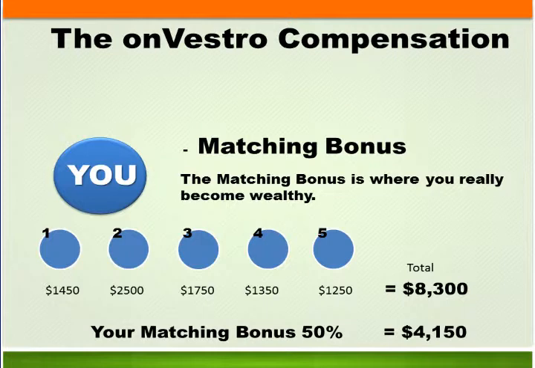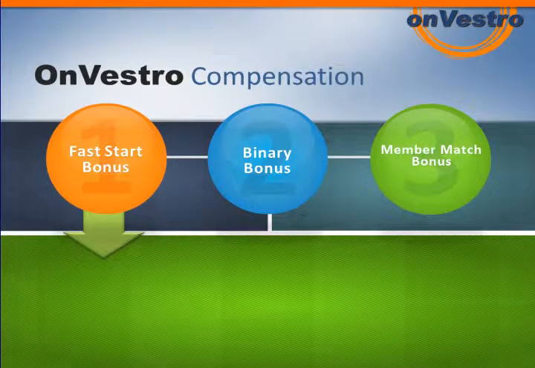We want folks to be successful. We want more folks to be successful in your organization because you're making a monthly residual match off of their residual. A power concept. The compensation is set up so key. We get paid on our OnVestro wealth cards, and we're building every single month so we can become financially free. All that money that we're making, all the concepts that we're putting into place, all the strategies that we're using to keep more of what we have is allowing us to build a future and create true residual income through our three parts of our compensation.